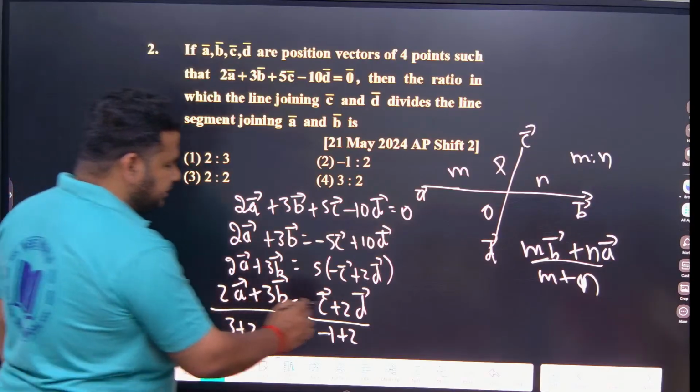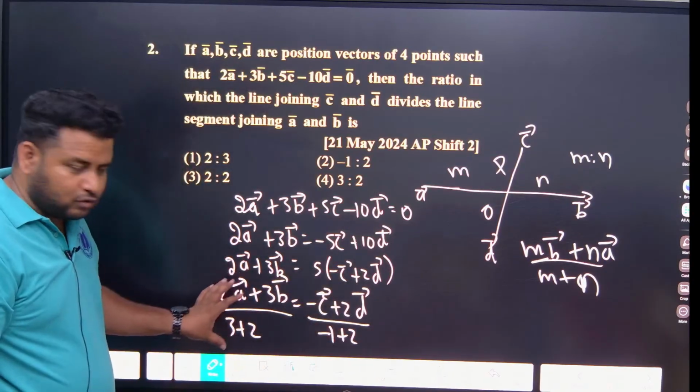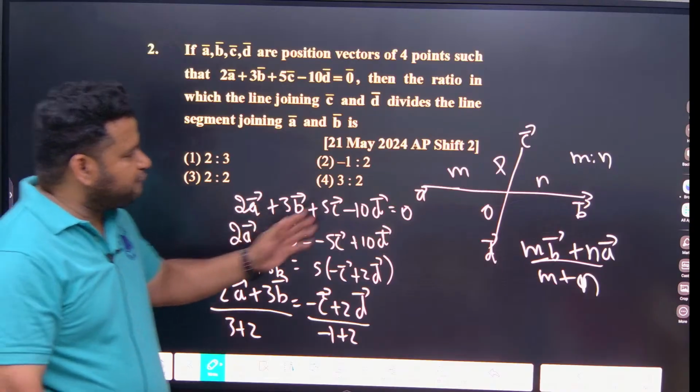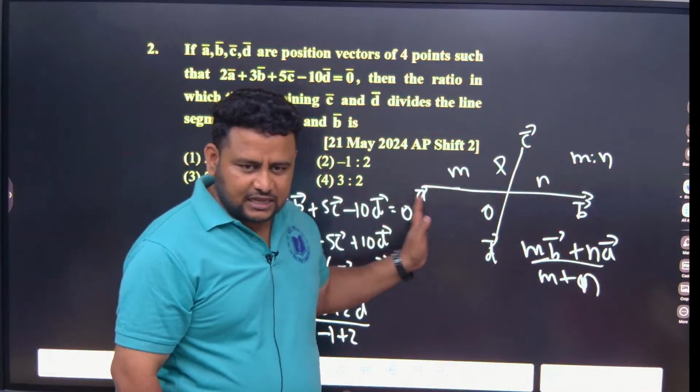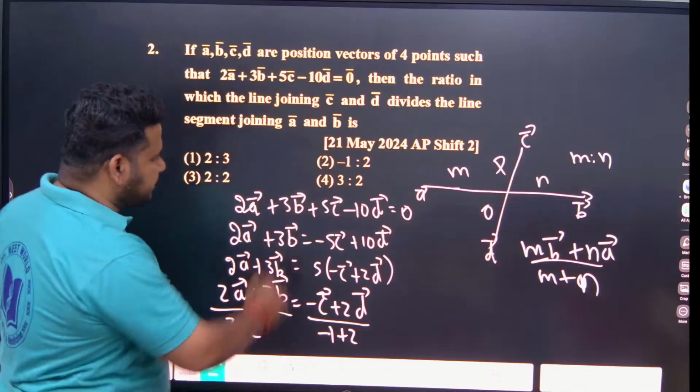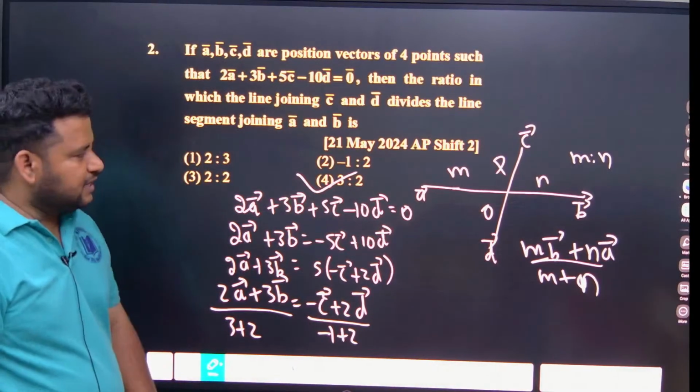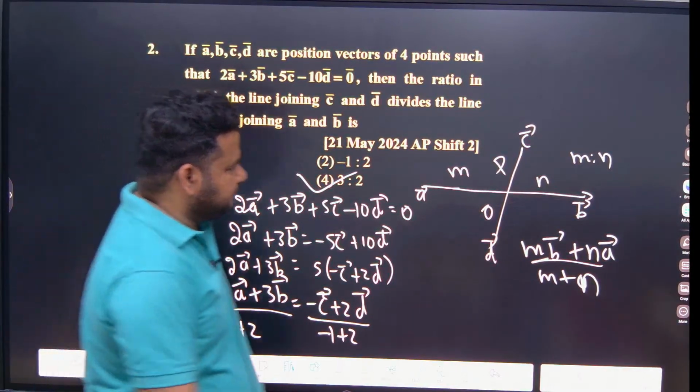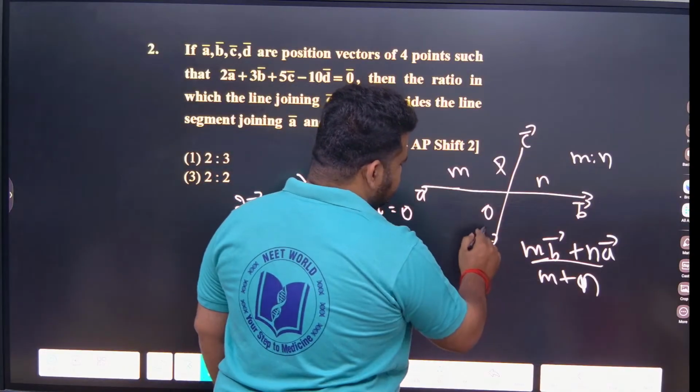So the answer will be what? 3 is to 2. Why am I taking only this? Because they are asking the ratio for A is to B, that is for the line segment AB. So the answer will be what? 3 is to 2. Suppose they are asking the ratio for this one, P and O, this one.